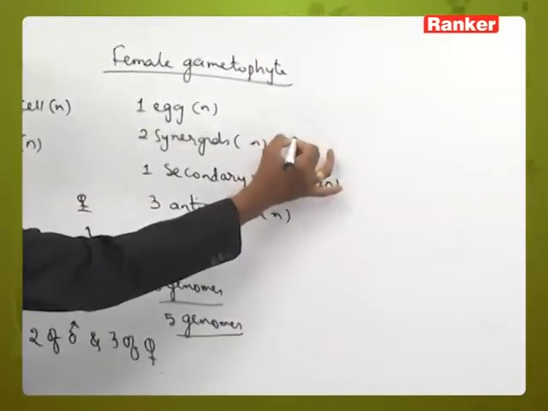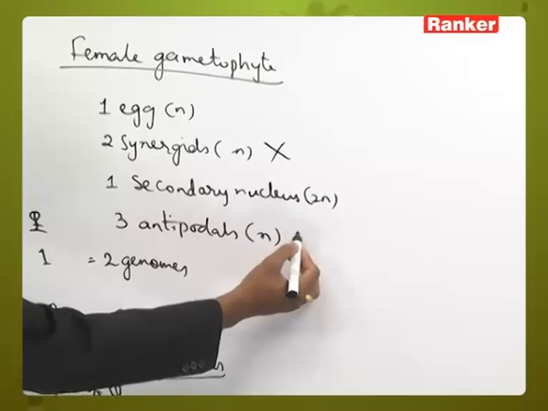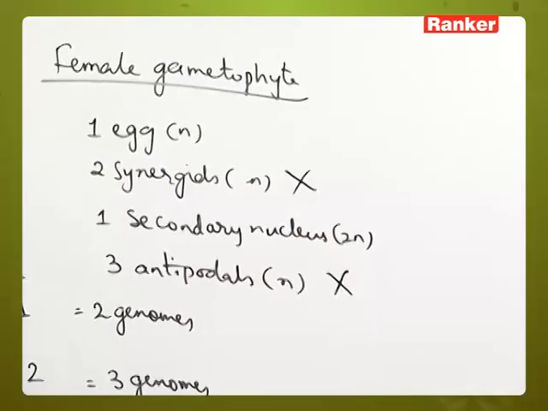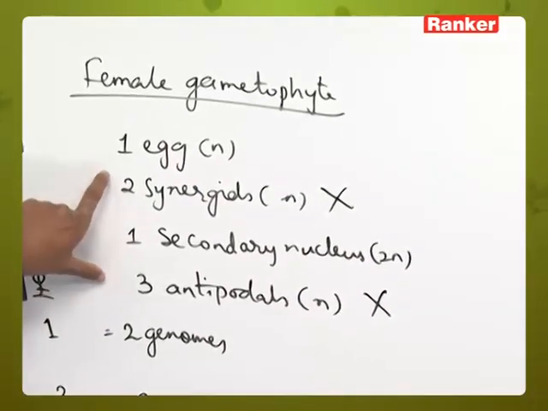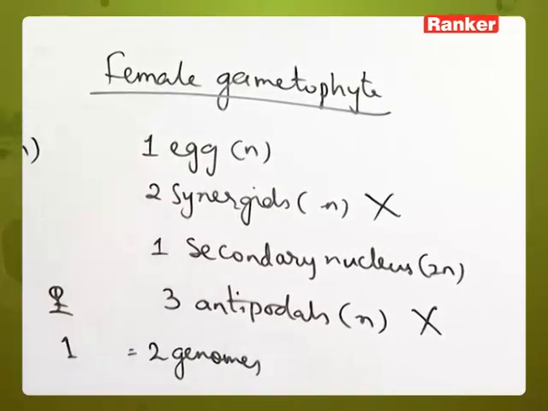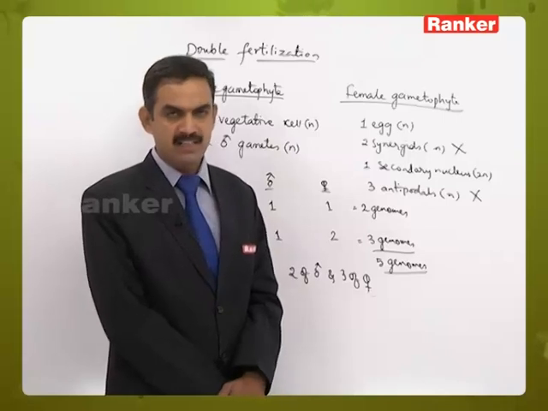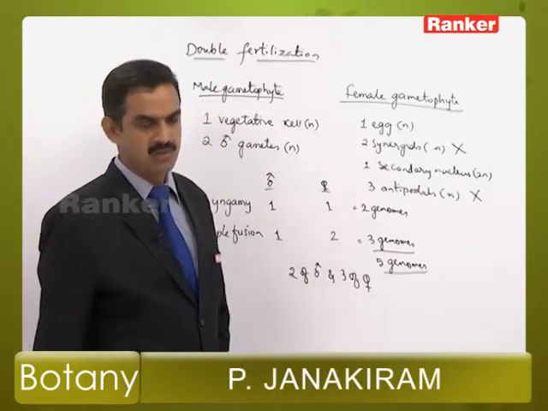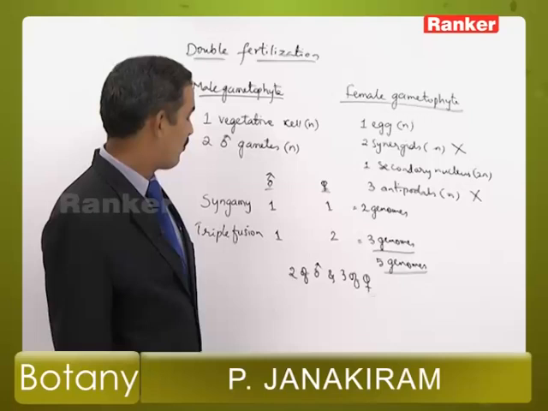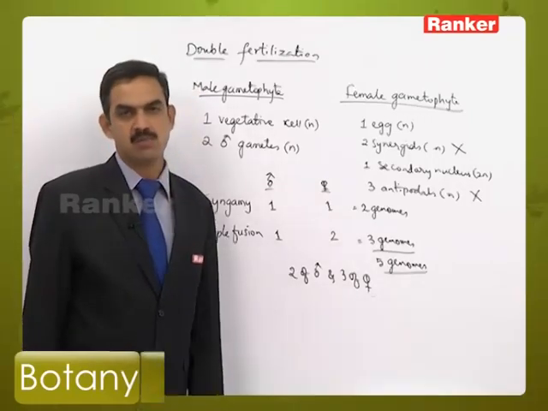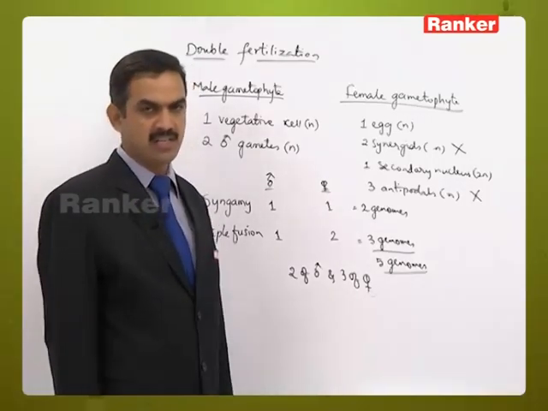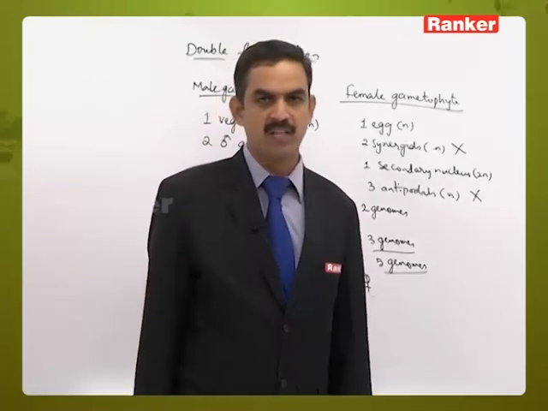The 2 synergids will be degenerated and the 3 antipodals also get degenerated. So a total of 5 genomes are degenerated, which are not participating in the fertilization process. So this is about the number of genomes and the cells which are participating in double fertilization, and those degenerated, not participating in the fertilization process.